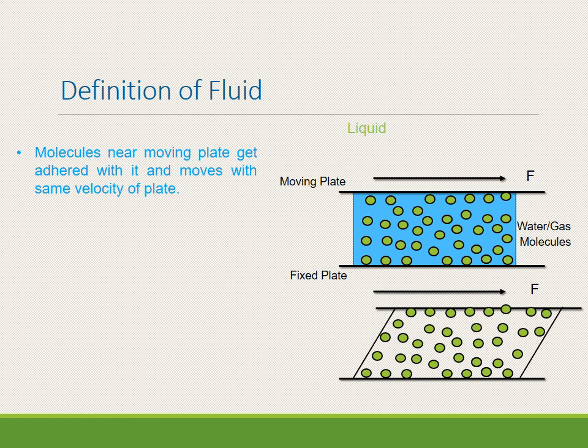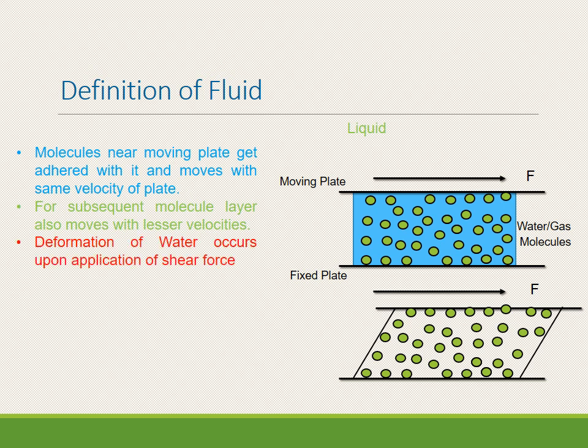Subsequently, the molecular layers below will have certain velocities that go on decreasing towards the fixed plate, and towards the moving plate the molecular velocity goes on increasing. Because of this, the movement of molecules takes place in the direction of the moving plate, and we can say this is a deformation of the fluid, and this deformation leads to the flow of the liquid or fluid.